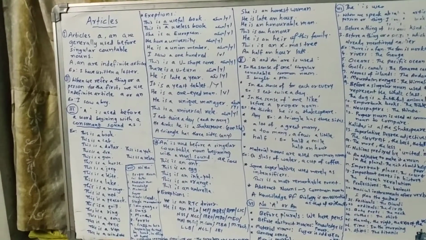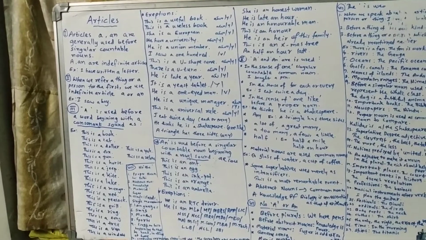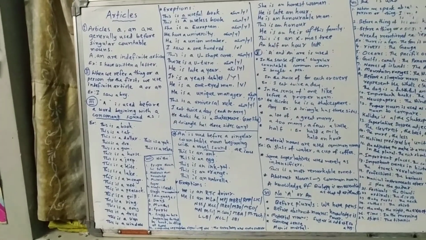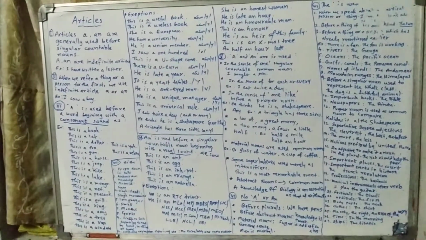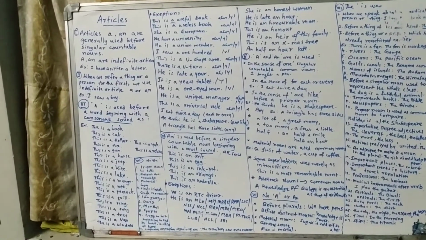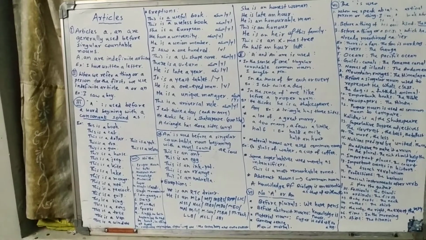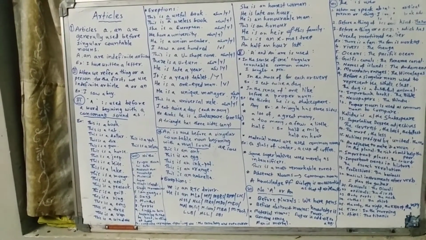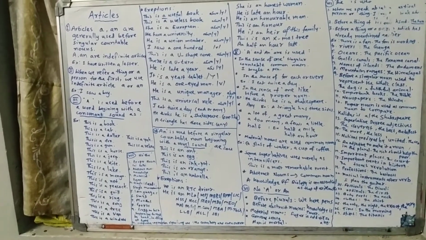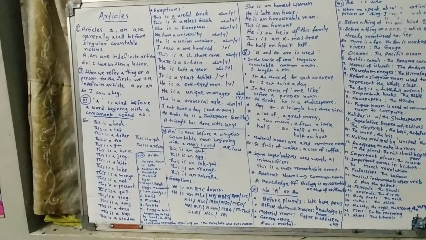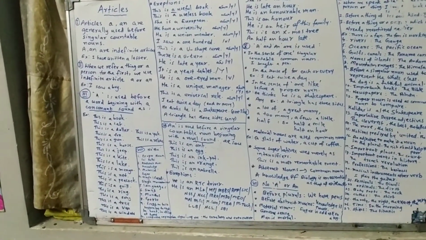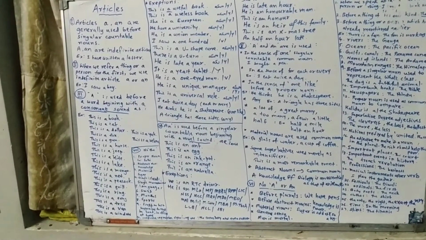Actually, u is a vowel according to the rules. But we don't write an, because its pronunciation is a consonant pronunciation, the y sound. That's why we use the article a. This is a useless book, a useless, y sound. She is a European, a European, y sound. We have a university, y sound. He is a union member, a union, y sound.